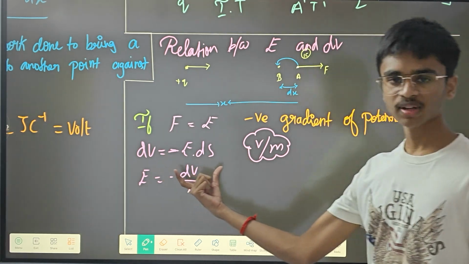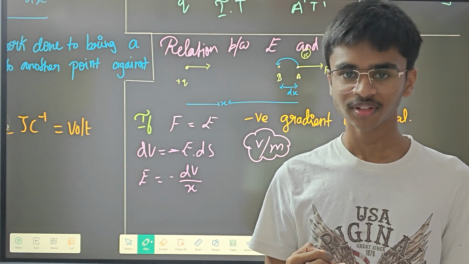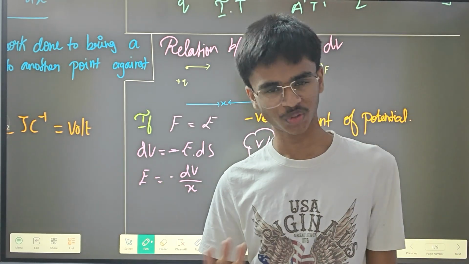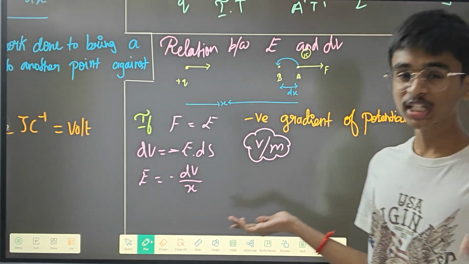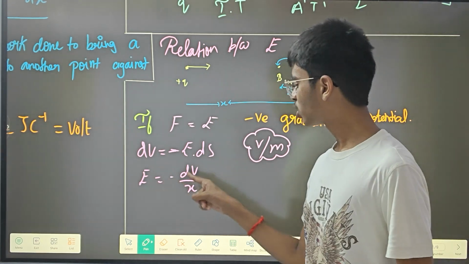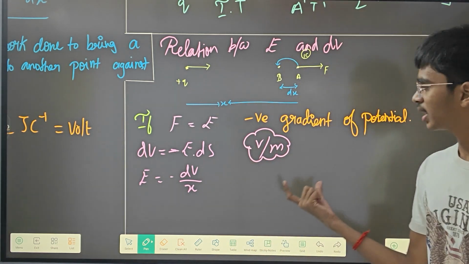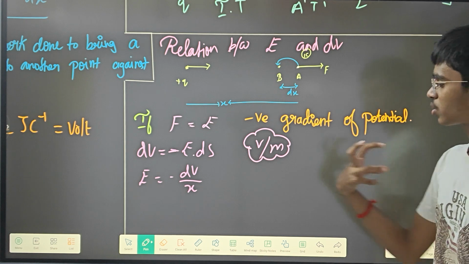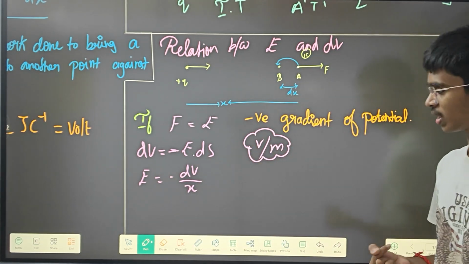So this is how you have got it. But note, this formula is valid only if you have uniform electric fields. Don't worry, they will not give us non-uniform ones at all. Even if they have given non-uniform, you can use this formula itself. If your teacher has given some other formula for non-uniform, you can go with that one. So here E is equal to minus dV by x, that you know. The SI unit for electric field is voltage per meter.